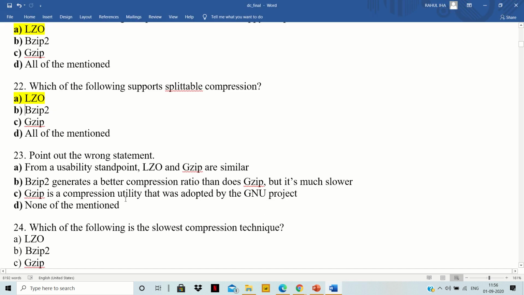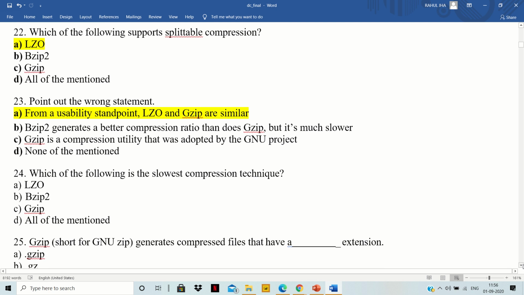GZip is a compression utility that was adopted by the GNU project. This is also a right option. So our wrong statement will be A, which says that from a usability standpoint, LZO and GZip are similar, because LZO and Snappy compressions are almost similar since they have similar compression rates.